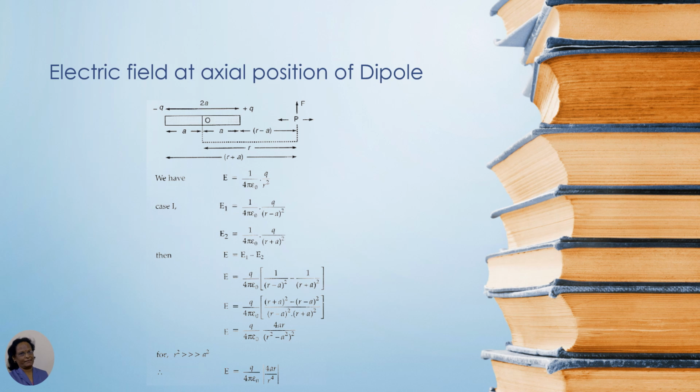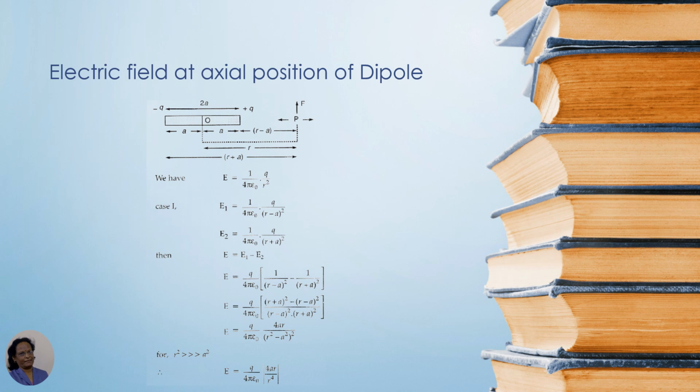Substituting the values, q upon 4 pi epsilon 0 is taken as common, and we have 1 upon r minus a whole square minus 1 upon r plus a whole square. Taking the LCM and then solving it, we get the formula E equals q upon 4 pi epsilon 0 into 4ar upon r square minus a square whole square.